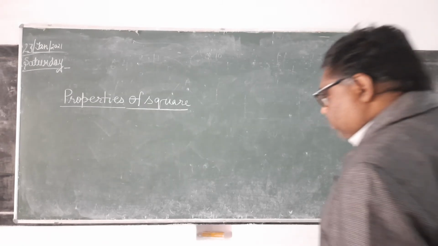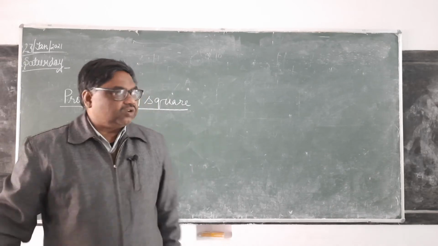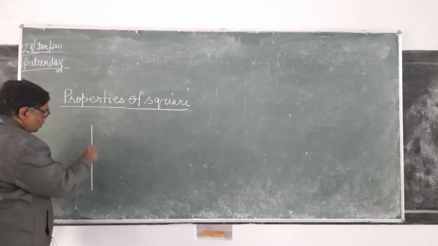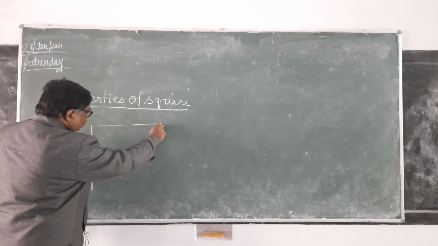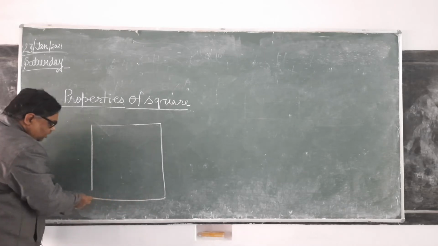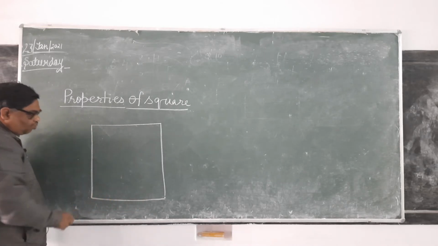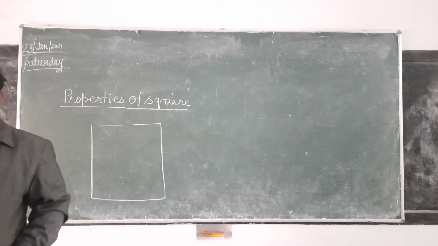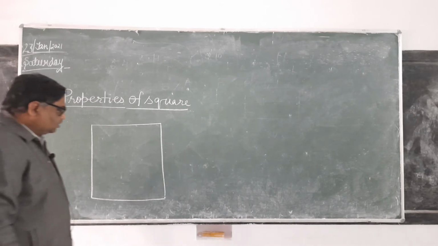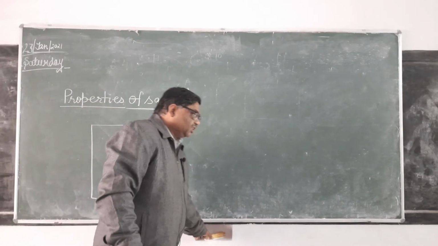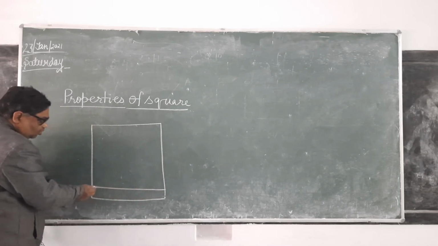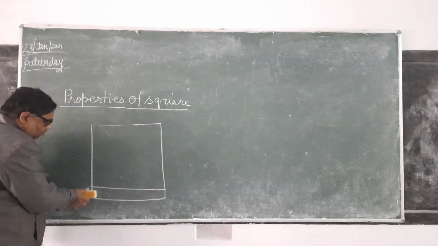Now we will see the properties of square. Now you can see here. So already I have told that square is a quadrilateral whose all the sides are equal and each angle is 90 degree. Now one more thing. What is the sum of all the angles of quadrilateral? Sum of all the angles of quadrilateral is 360 degree. It is clear? Sum of all the angles equals 360 degree.